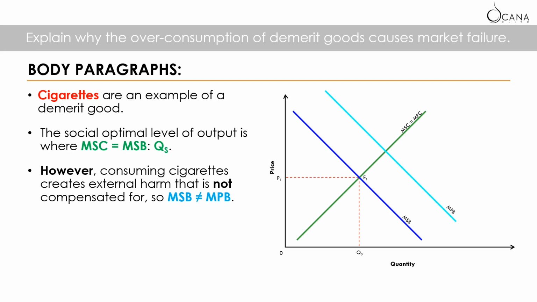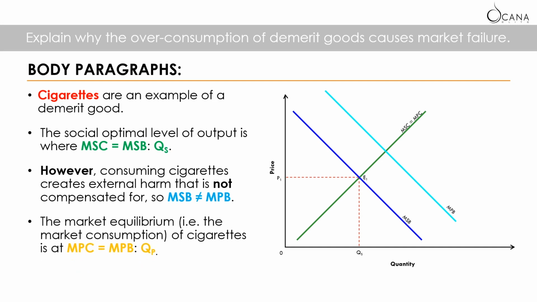Now we have got the MSB and MPB on the diagram. So we can say that the market equilibrium is where MPC and MPB intersect, and the market quantity is now at QP. Okay, great, we have got the right diagram. Now let's proceed to explain the idea of the overconsumption on this diagram.